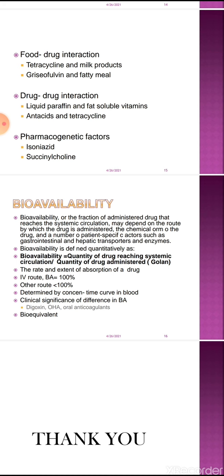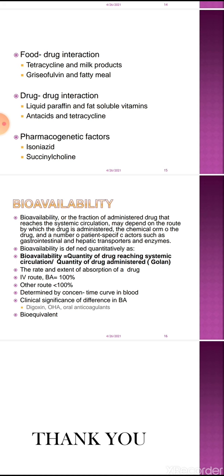It also depends upon the chemical form of the drug. As we have discussed, diclofenac, when it is devised in the sustained release form, is slowly absorbed. So bioavailability is less and it is sustained for a prolonged time. And it also depends upon patient specific factors, as we have discussed, like gastrointestinal disease, the status of hepatic transporter and enzyme, the rate and extent of absorption of a drug.